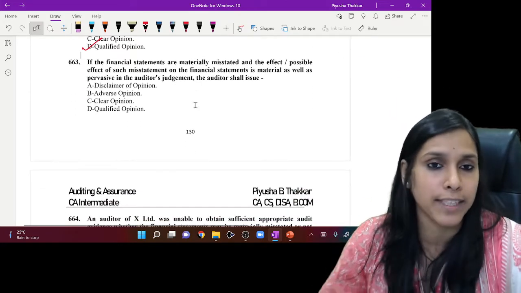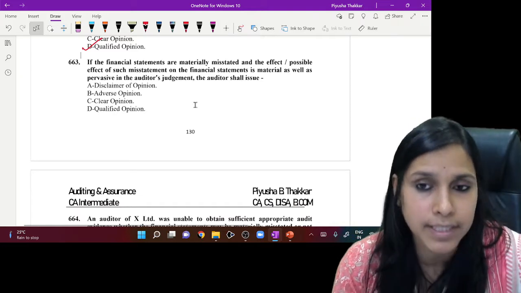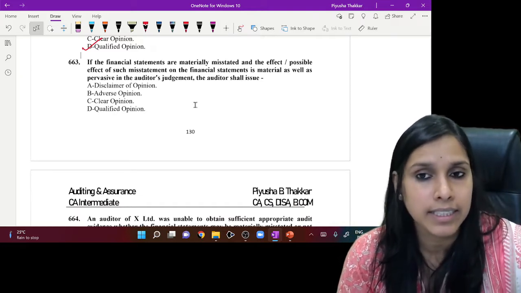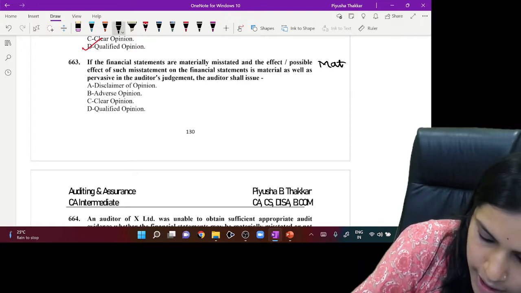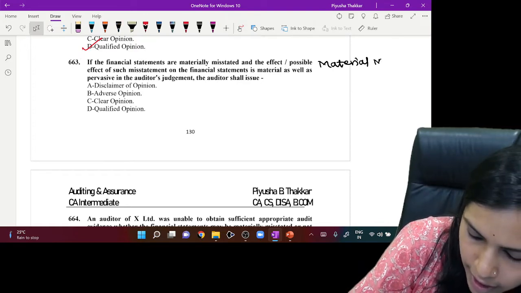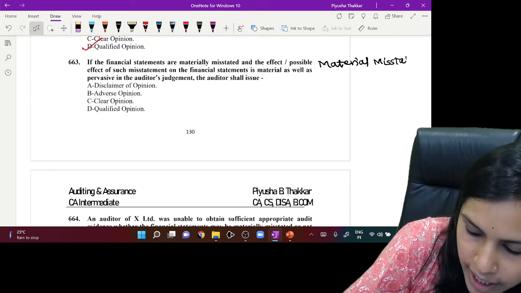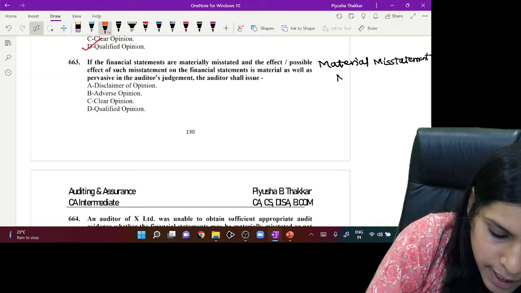If we go to the next question, if the financial statements are materially misstated, here also the situation speaks about a material misstatement. Whenever there is a material misstatement, we need to understand the effect.